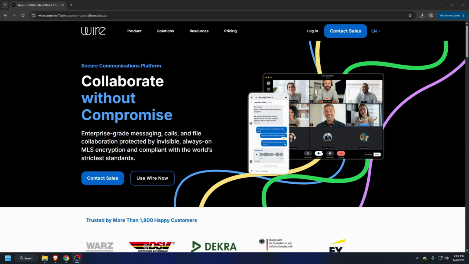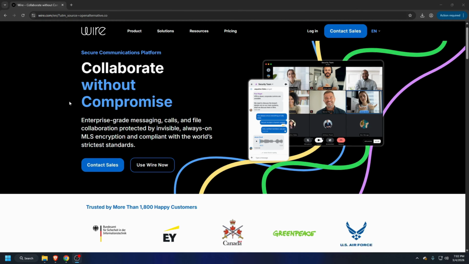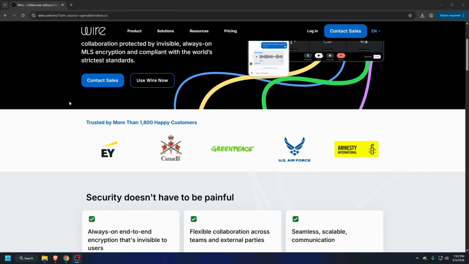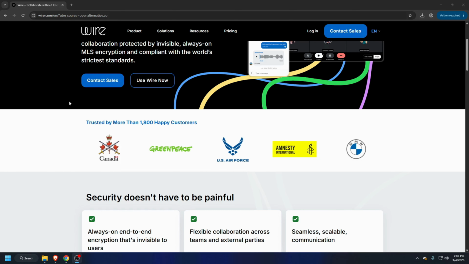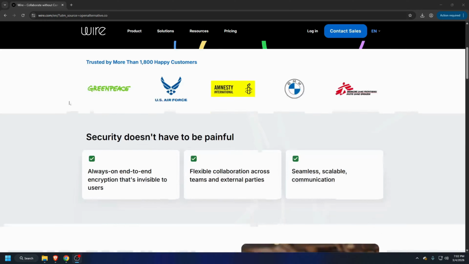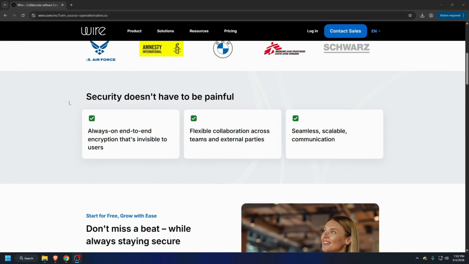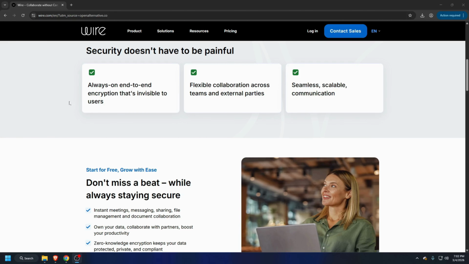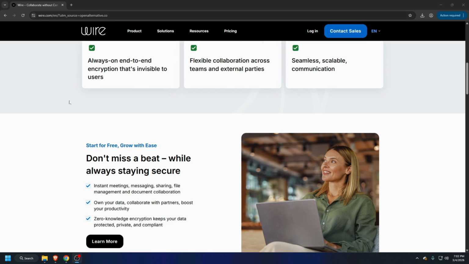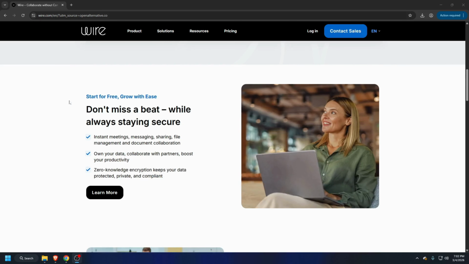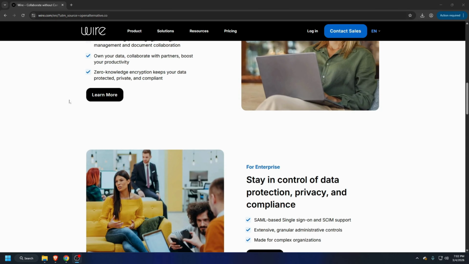For the next one, we have Wire. Wire delivers military-grade security, and since it's military-grade, it is trusted by industry leaders including BMW, ExxonMobil, and government organizations. It offers zero-knowledge encryption, which means your data is encrypted on your device and the provider, Wire, cannot decrypt or access its content. So even if the servers are breached, the attacker only gets unreadable encrypted data. Unfortunately, this is not a free app, but it's a good tier, so I still included it.